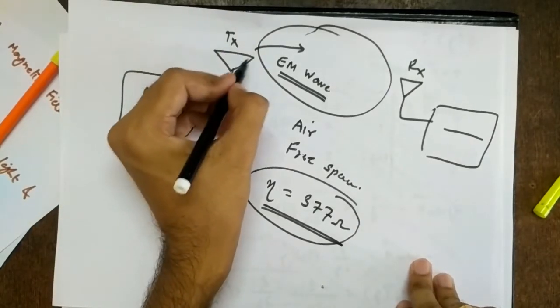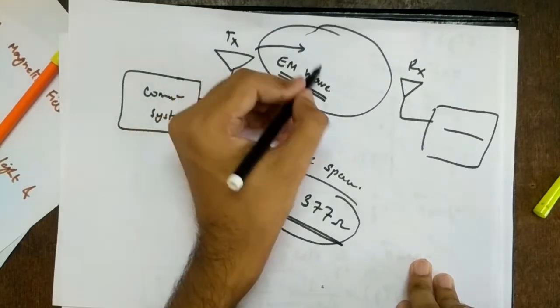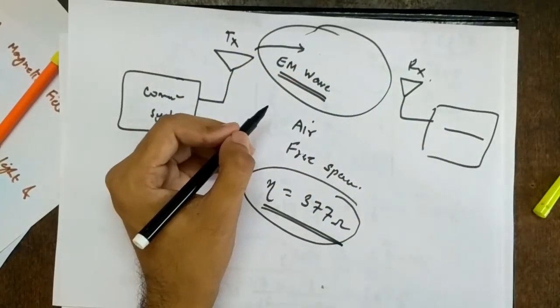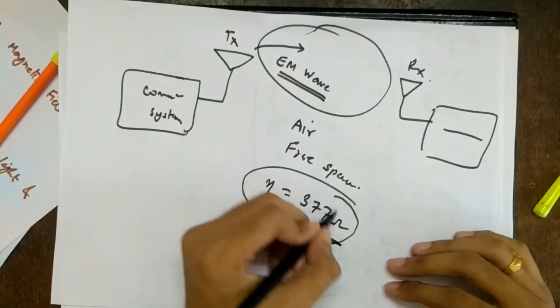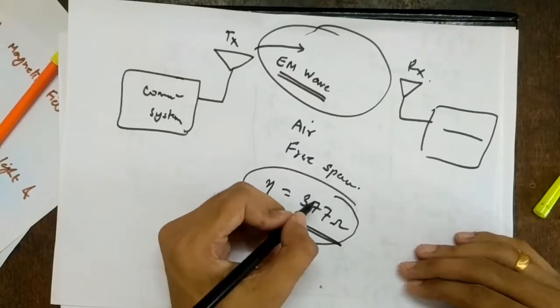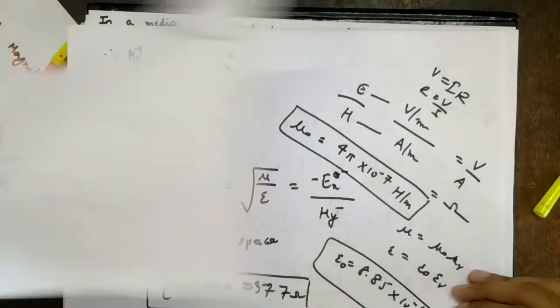So again, the transmitting antenna is radiating the electromagnetic wave. So what is the electromagnetic wave encountering along the path to the receiver? It is encountering an impedance of 377 ohms. So it is a natural resistance provided by nature, we can say. Okay, so this is again a very important concept.